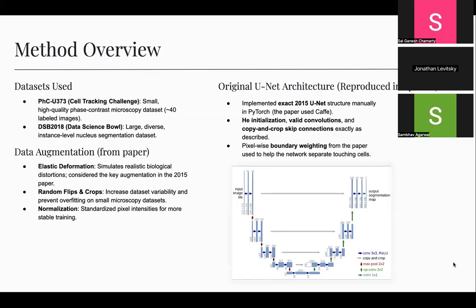So we used two data sets in this. We used the PHC, which was the original data set they used in the paper, and the DSB 2018 to see if the model could generalize. We also used the data augmentation that they used in the paper, elastic deformation. We used two that we learned in class, random flips and crops, and normalization. And we used the original UNet architecture that was originally in Caffe and reproduced it in PyTorch with key initialization, which is key for ReLU, valid convolutions, copy and crop connections, and pixel-wise boundary weighting, just like defined in the paper.